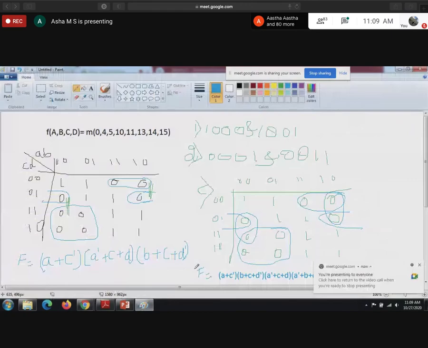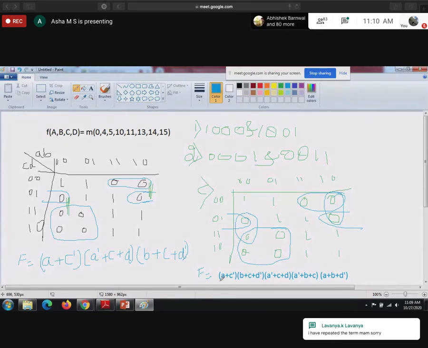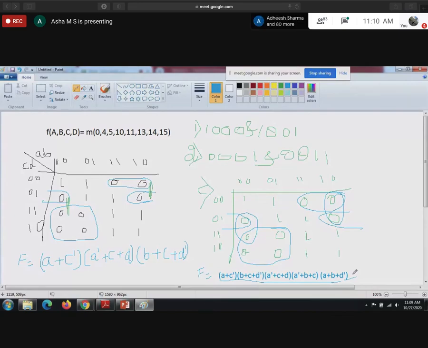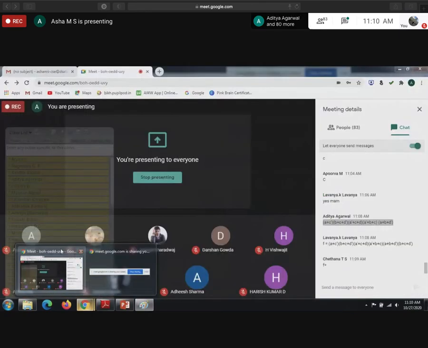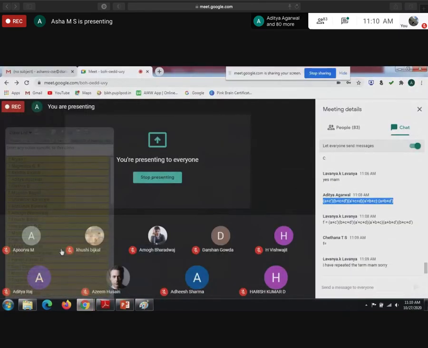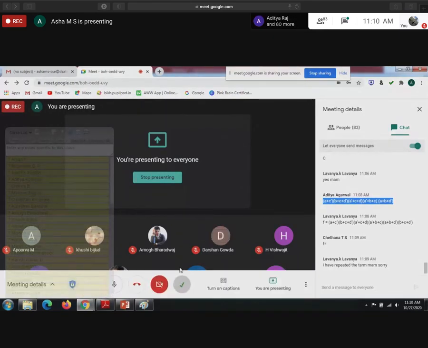So, this is the expression we got after we removed the static 0 hazard. For this expression, we are going to write the OR AND gate circuit. Guys, can you write the OR AND circuit?